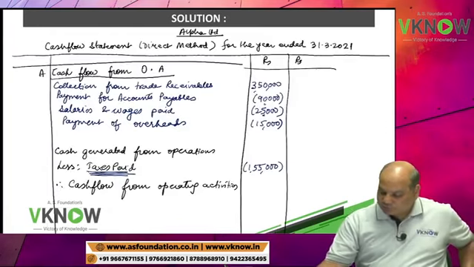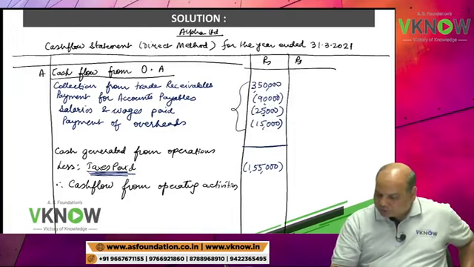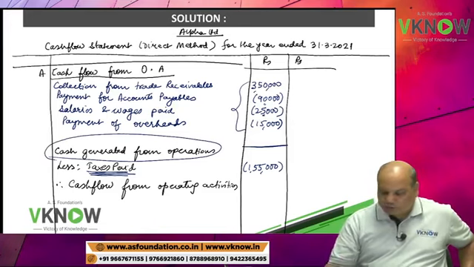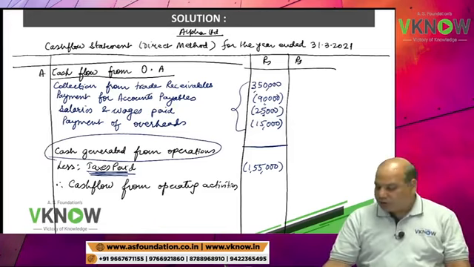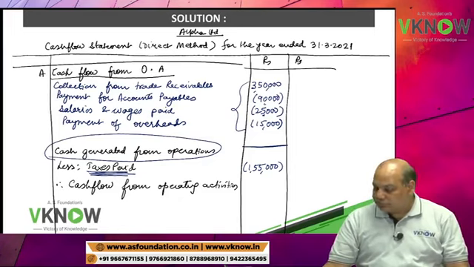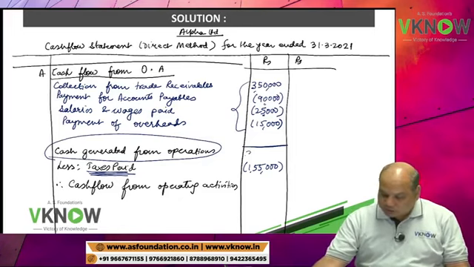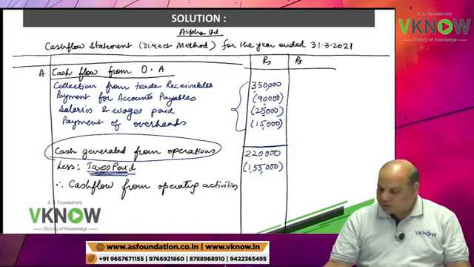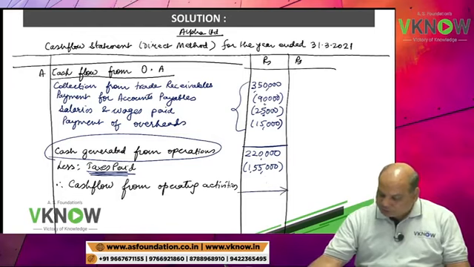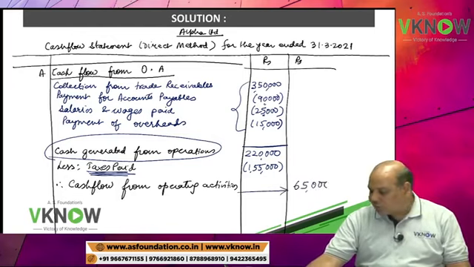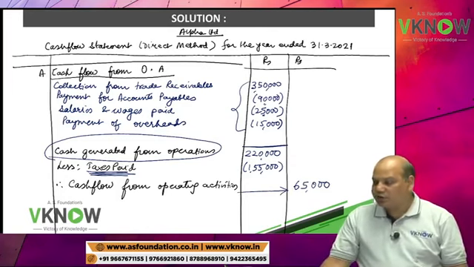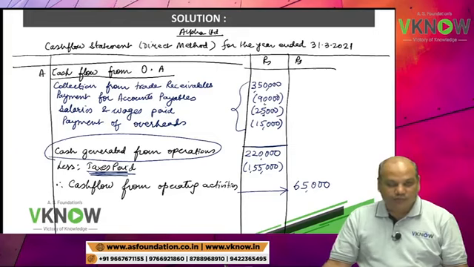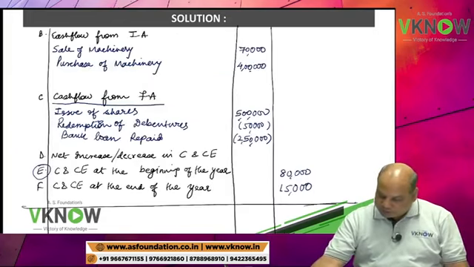Now we'll just have to take the totals. First you take total of these 4 items and we will call it cash generated from operations before tax. Tell me the total of this part. So this is 2,20,000 I am getting. 2,20,000 minus 1,55,000 will give you cash flow from operating activity 65,000. Sanket is right. Wonderful. This is very easy.